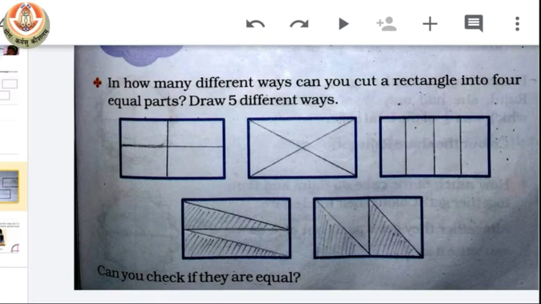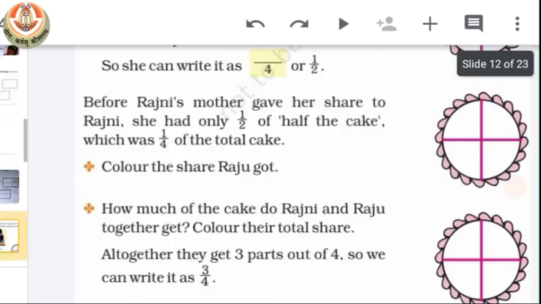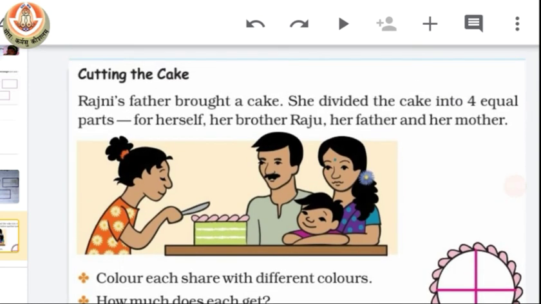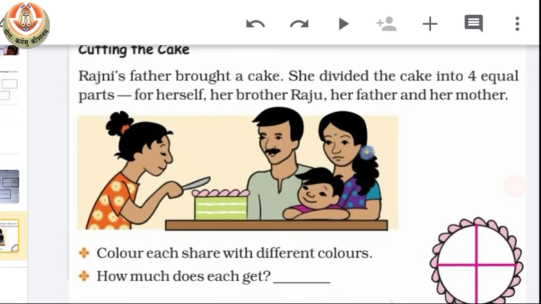Okay. Now let's see what is our next activity. We will do a quarter and half activity in today's class so that you will be very clear about half and quarter. Now again we have an activity related to half and quarter, which is cutting the cake.